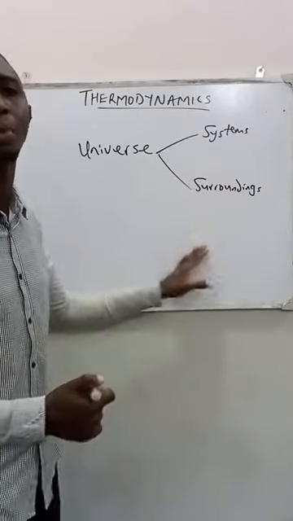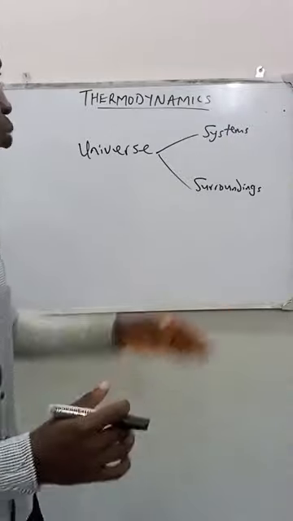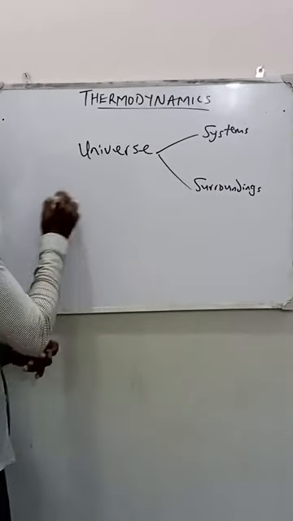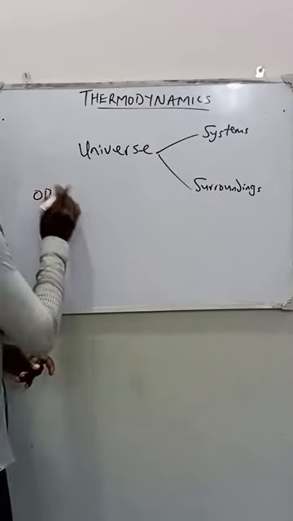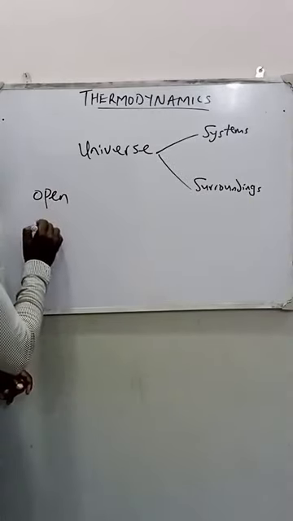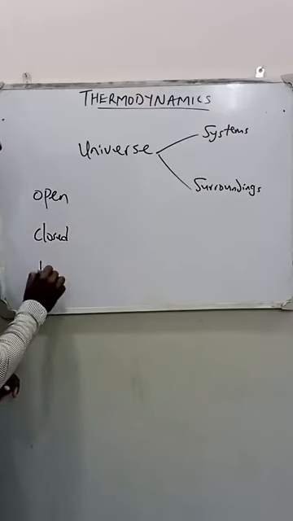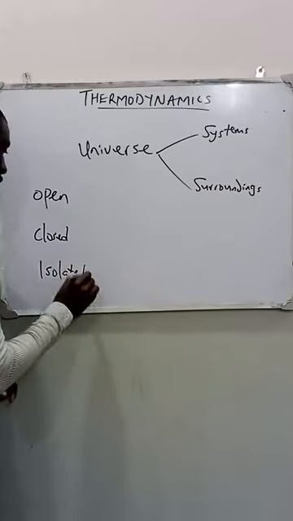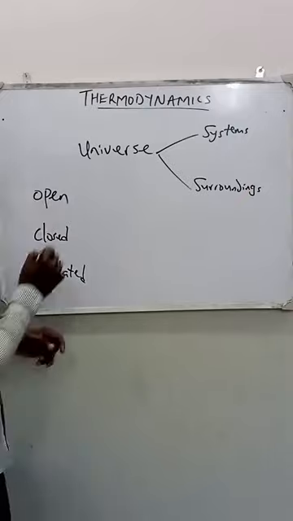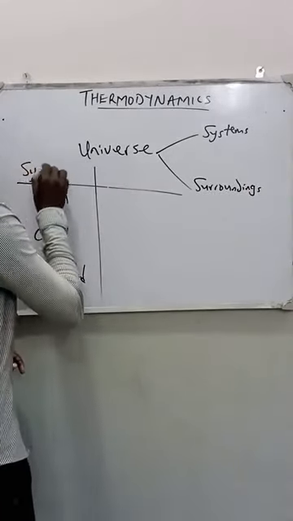These systems we are talking about can be further classified into three. The first one is the open system. We also have the closed system. And we have the isolated system. So these are the three classes of systems under thermodynamics. I'm going to be giving you these in the form of a table.